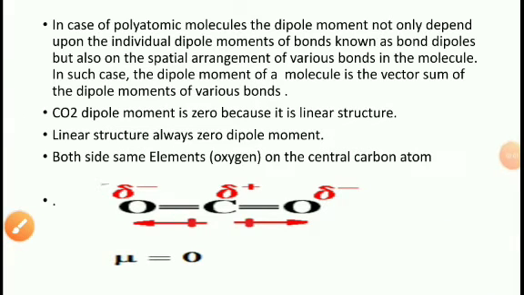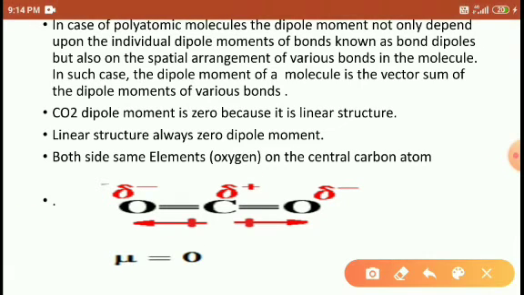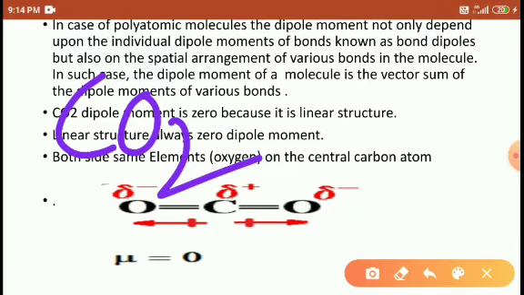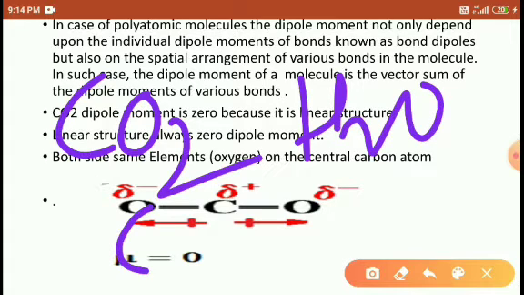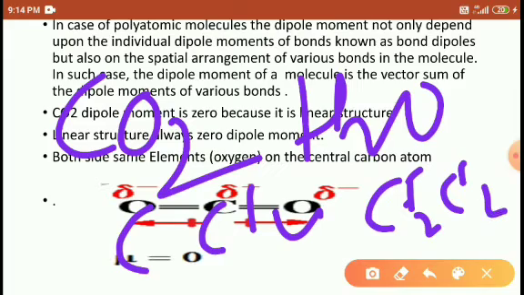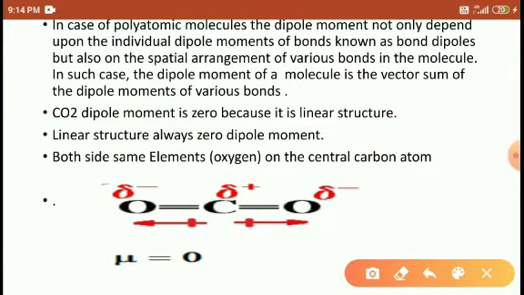In the case of polyatomic molecules, polyatomic molecules means carbon dioxide, H2O, CCl4 or CF2Cl2. These all are polyatomic molecules. So what is the rule for the dipole moment of polyatomic molecules?